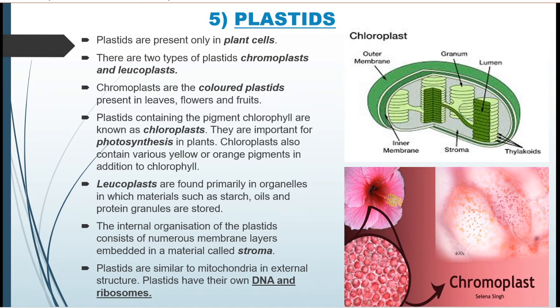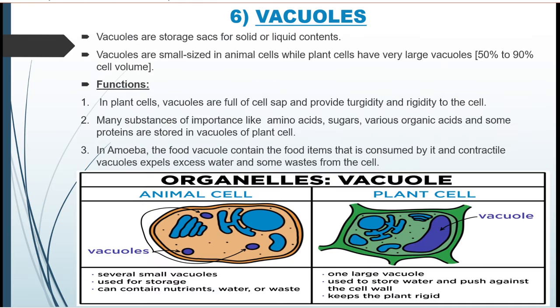Whereas the other type of plastid, called leucoplast, is found in the starch, oil, and protein granules stored in the fruits, leaves, or flowers. Like mitochondria, plastid also contains its own DNA and ribosome. Remember, ribosome is a factory for protein synthesis.